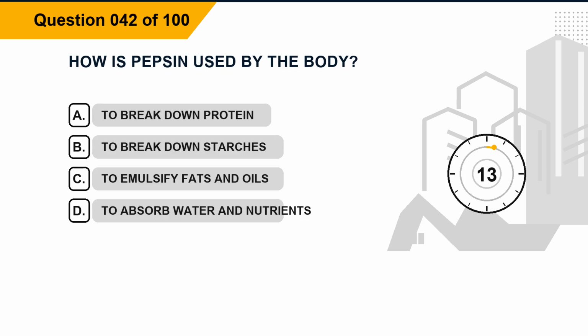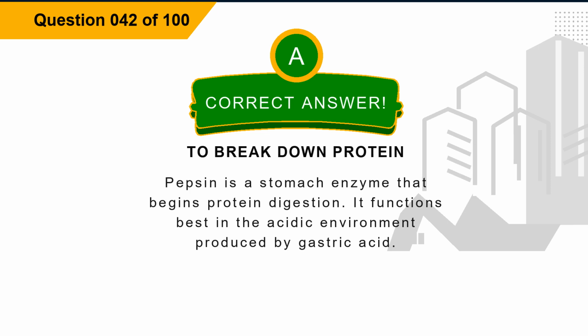Question 42. How is pepsin used by the body? Option A. To break down protein. Option B. To break down starches. Option C. To emulsify fats and oils. Option D. To absorb water and nutrients. The correct answer is option A. To break down protein. Explanation. Pepsin is a stomach enzyme that begins protein digestion. It functions best in the acidic environment produced by gastric acid.